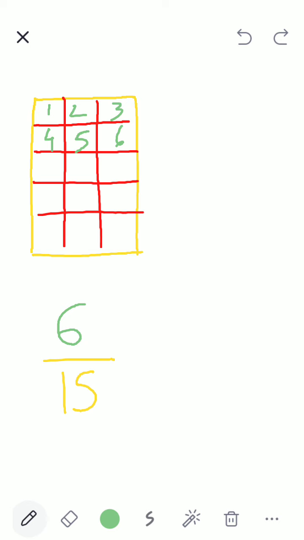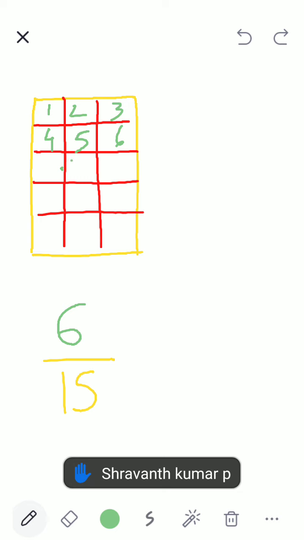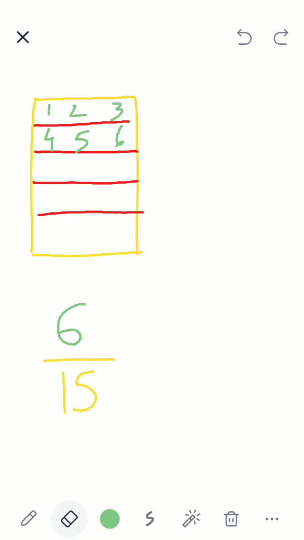Now suppose I didn't have this line. Yes, Shravan, and this line. What is my fraction now? What is my denominator? Total pieces, how much now? 5 pieces.